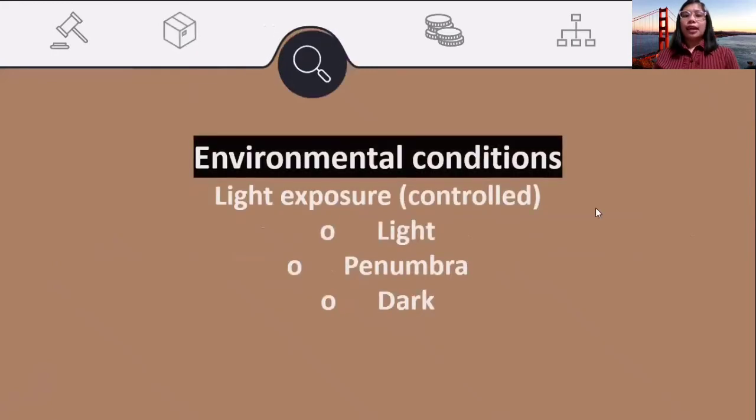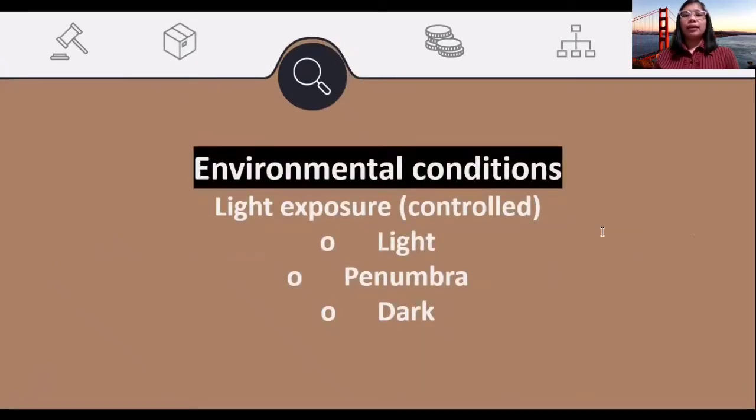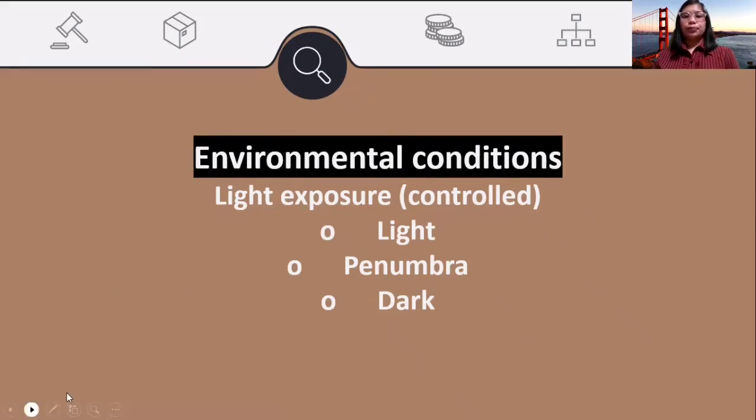The second phase is the environmental conditions, wherein we take the light exposure as our controlled variable. It was subdivided into 3. First is the light, wherein the latent print is directly exposed to sunlight. Penumbra, wherein it's not directly exposed to sunlight. And dark, wherein it is placed in an area wherein there is total darkness.